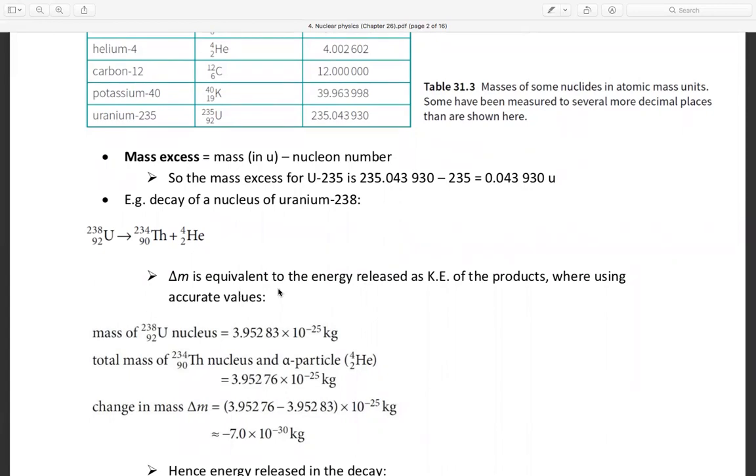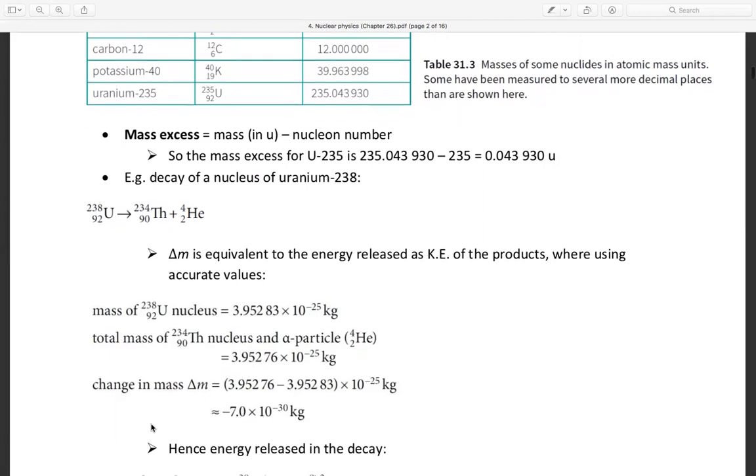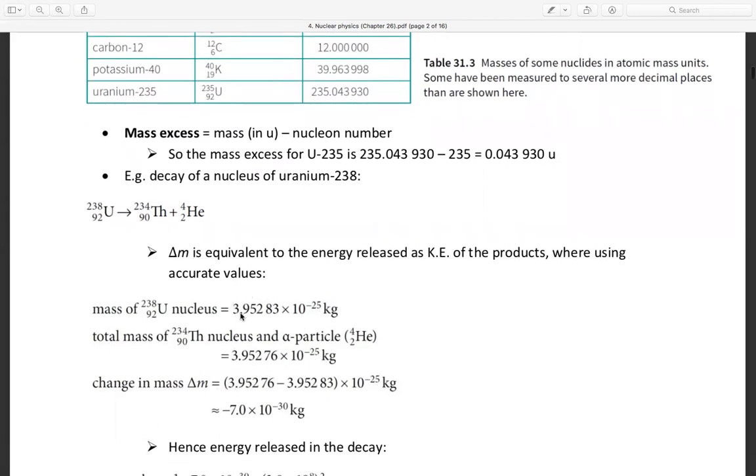So delta M is equivalent to the energy released as kinetic energy of the products. We're using the correct value. The mass of the uranium-238 nucleus is 3.95283 times 10 to the power minus 25 kilogram. The total mass of the thorium nucleus and the alpha particle is 3.95276 times 10 to the power minus 25 kilogram. Now the change in mass: this minus this.